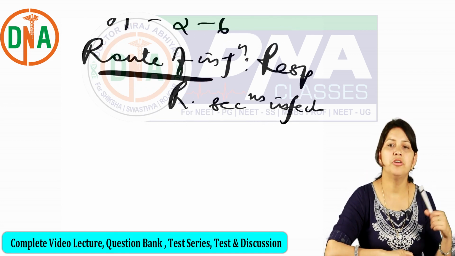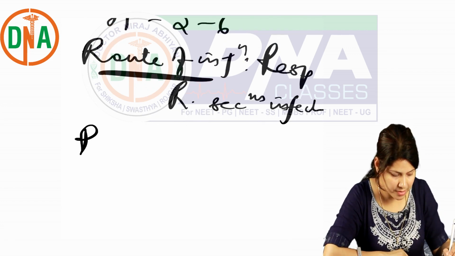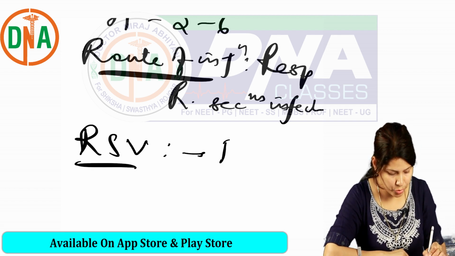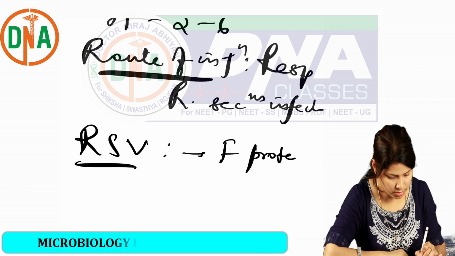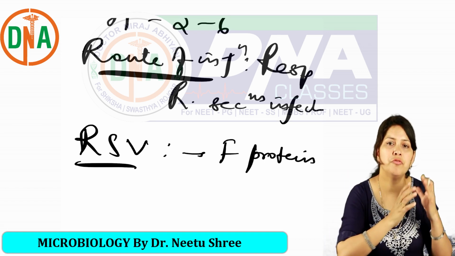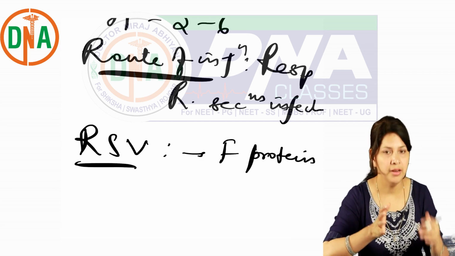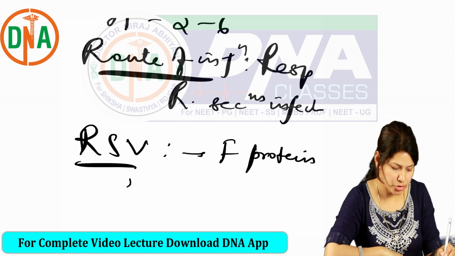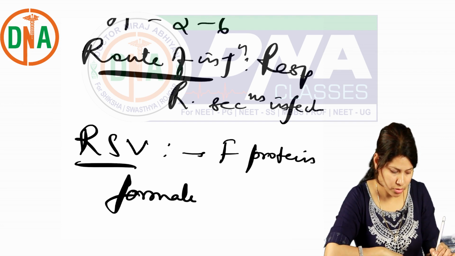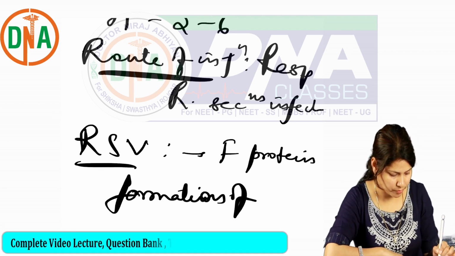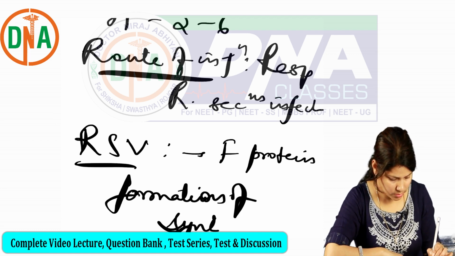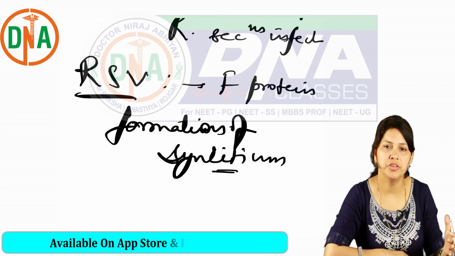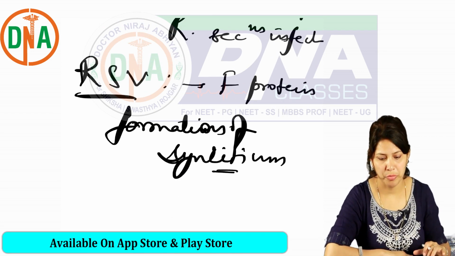As we have already discussed, RSV has certain specific proteins like F protein, which helps in fusion of the virus with the host cell membrane, and also cell to cell fusion. So it results in the formation of syncytium. Very classical for RSV infection, that is syncytium formation.